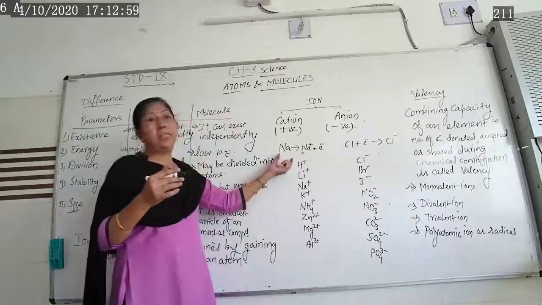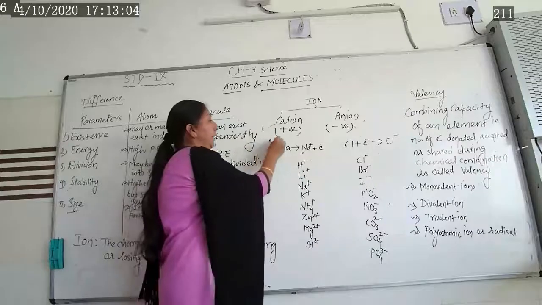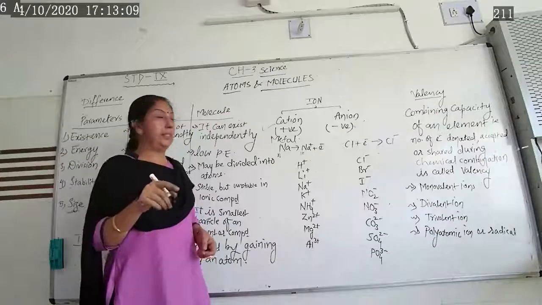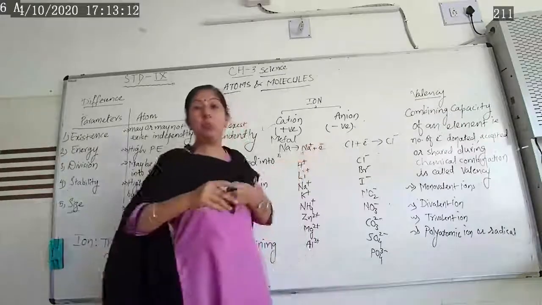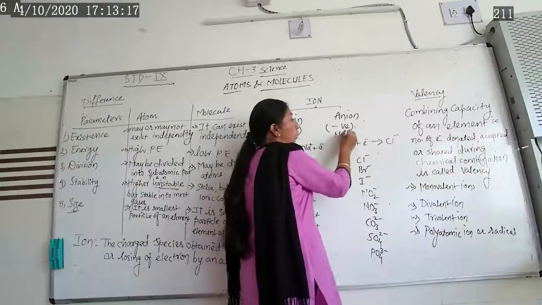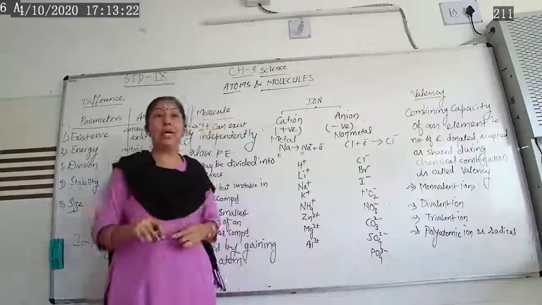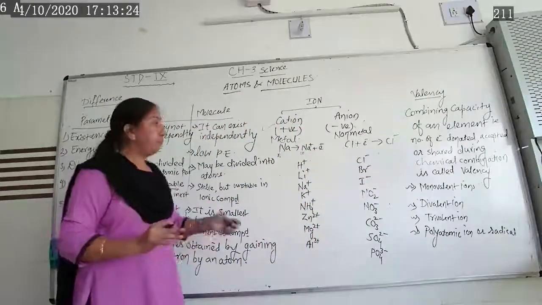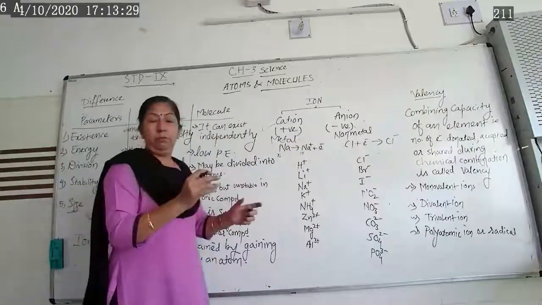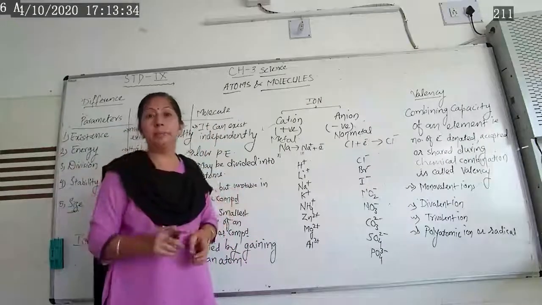So generally metals are what? Electron donors, and they form cations. Metals form cations. And non-metals form anions. That means they are electron gainers or electron acceptors. So non-metals have a tendency to gain the electron from metals. When metal and non-metal come together, some bond or linking is formed, and that bond is called a chemical bond.